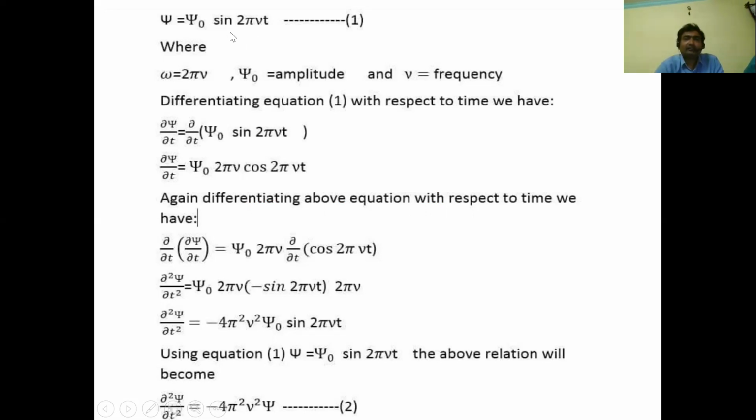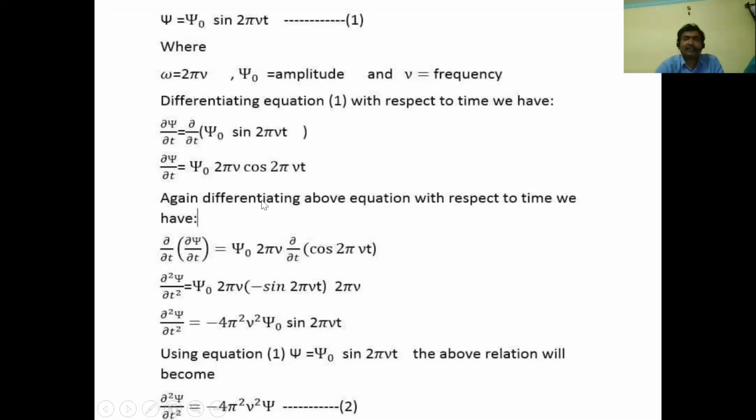Differentiating the equation one time, what we would get is dou psi by dou t is equal to dou by dou t of psi naught sine 2 pi nu t. So here we are differentiating equation 1 with respect to time. Psi naught is a constant, so keep it outside of the differentiation. The derivative of sin theta is cos theta into d theta, so we get cos 2 pi nu t, and the differentiation of 2 pi nu t is 2 pi nu.